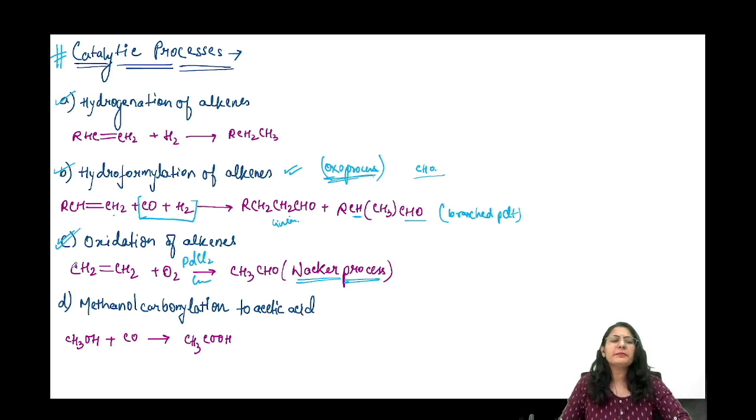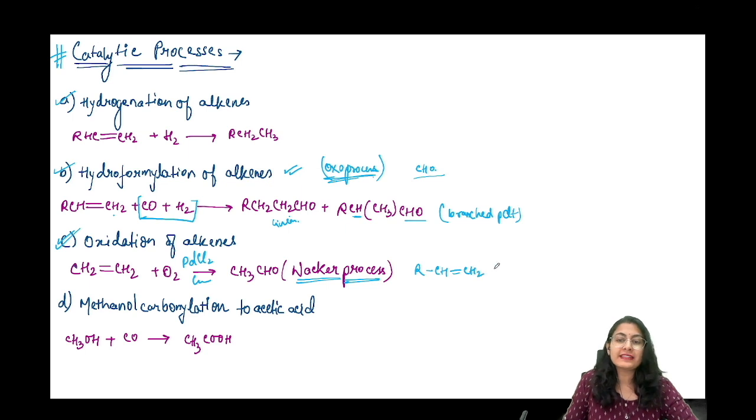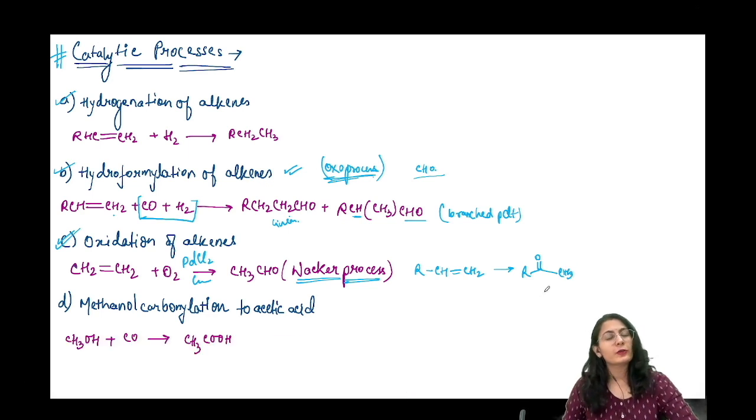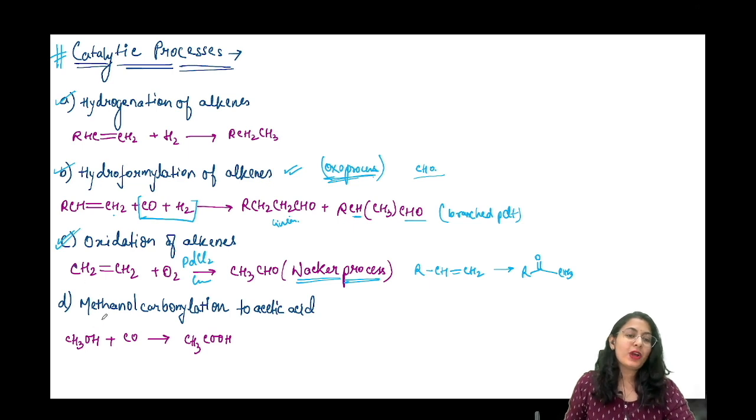Now, if you're having a simple alkene like this, it is going to be an aldehyde. But if you have RCH double bond CH2 like this, absolutely it is going to give you a ketone. So whenever you have a unsymmetric system like this, it is going to give you a ketone, never an aldehyde, never. Remember that.